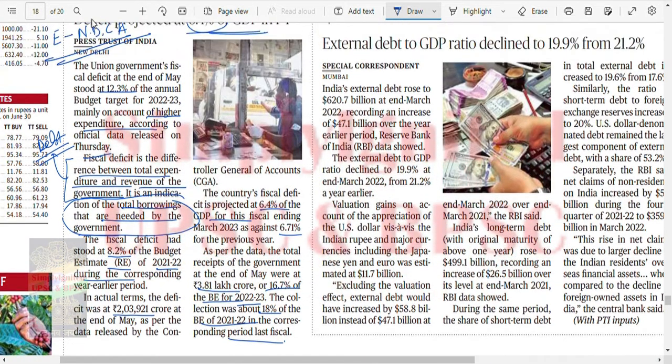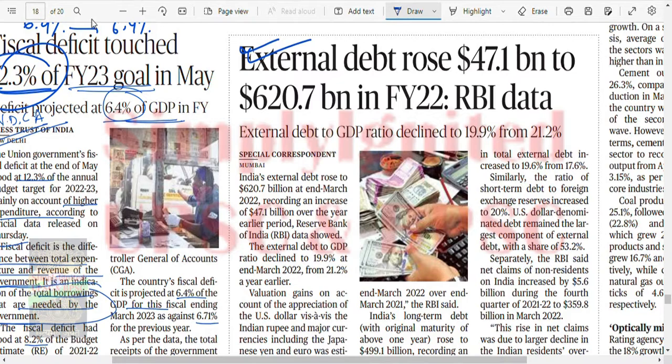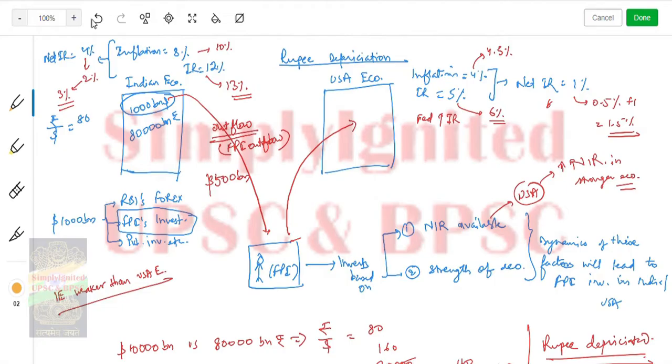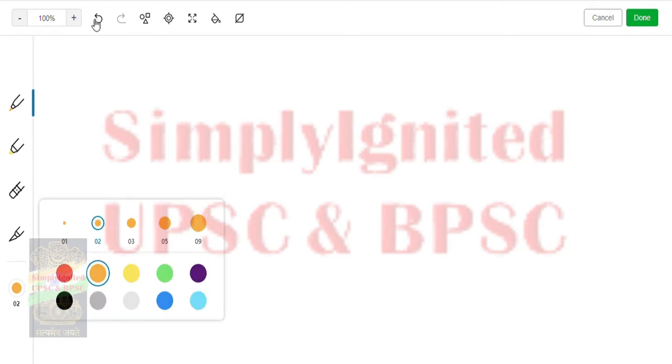Okay, let's see this also. External debt rose by 47.1 billion to make it 620 billion in fiscal year 2022. External debt it is talking about. So debt, if we classify, we have many kinds of debts. Okay, I don't like all these colors, let's take black only.